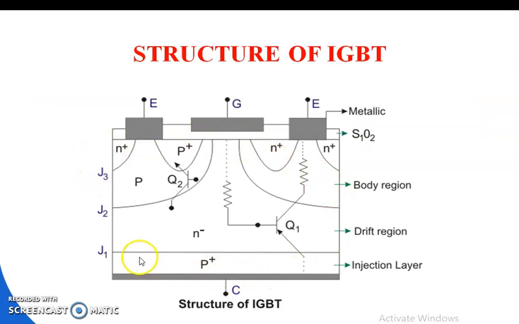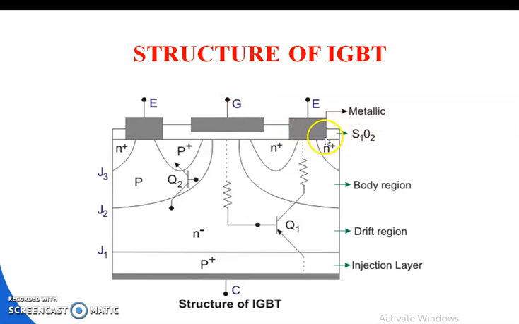This shows the structure of the IGBT. This is the constructional, or schematic, diagram of the IGBT, showing how an IGBT is actually formed. See that the terminals are clearly marked: emitter terminal 1, emitter terminal 2, collector terminal C, and the gate is connected here.